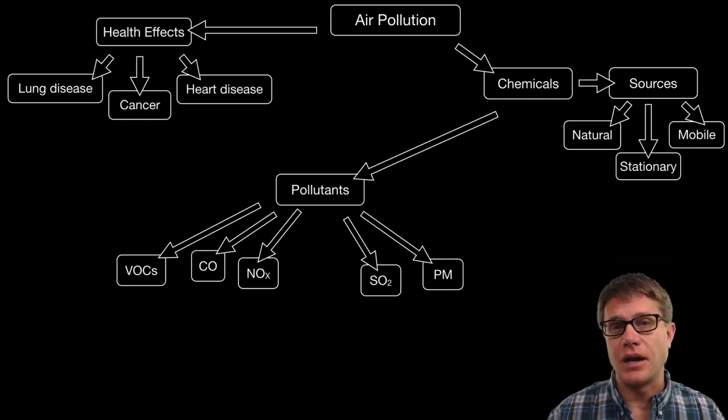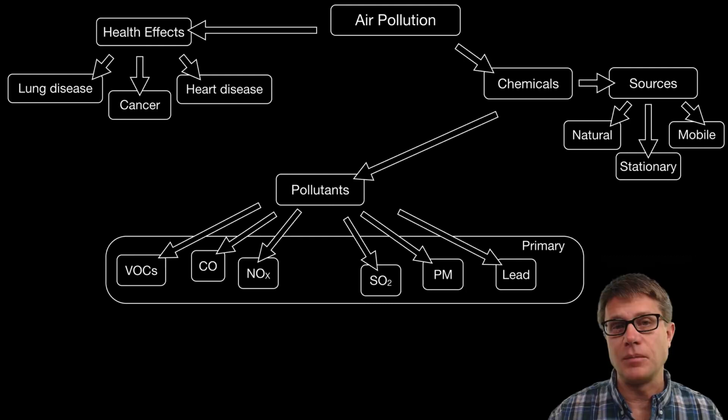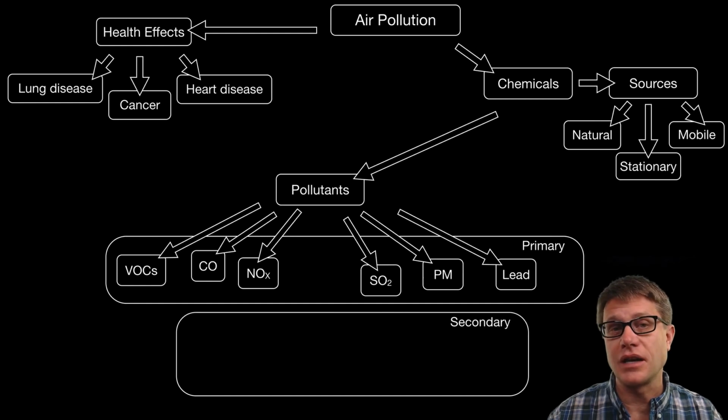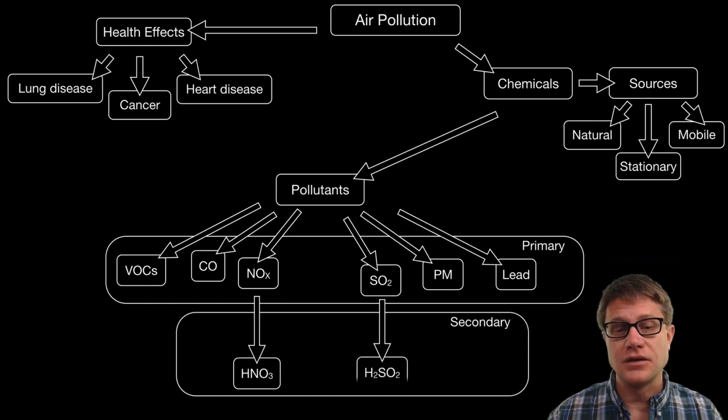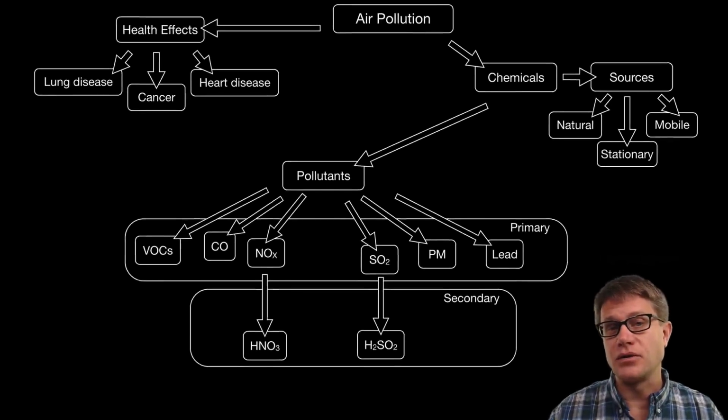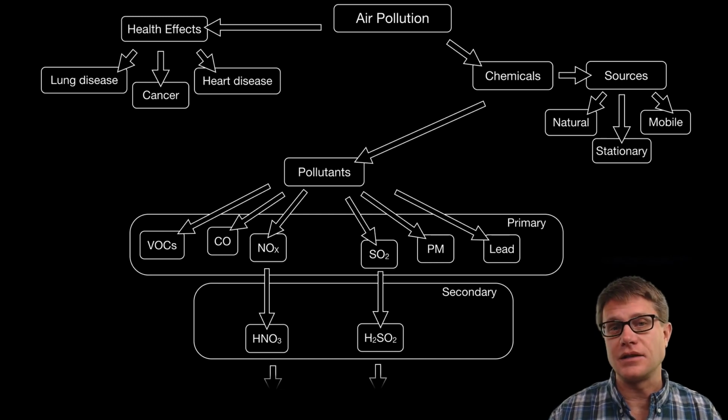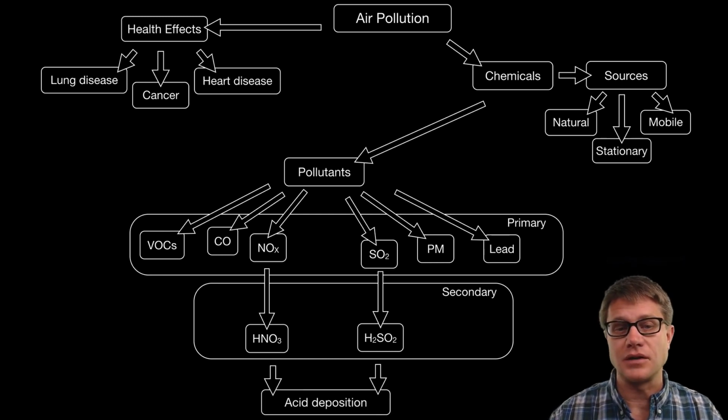We then have particulate matter. These are going to be suspended solids. And then finally we have chemicals like lead. These are all primary pollutants. That means they're produced by the source themselves, but they can combine with other chemicals in the atmosphere and produce secondary pollutants. So for example, NOx can produce nitric acid, and sulfur dioxide can produce sulfuric acid. And these combined can produce acid rain, or more generally acid deposition, that has huge impacts on life.